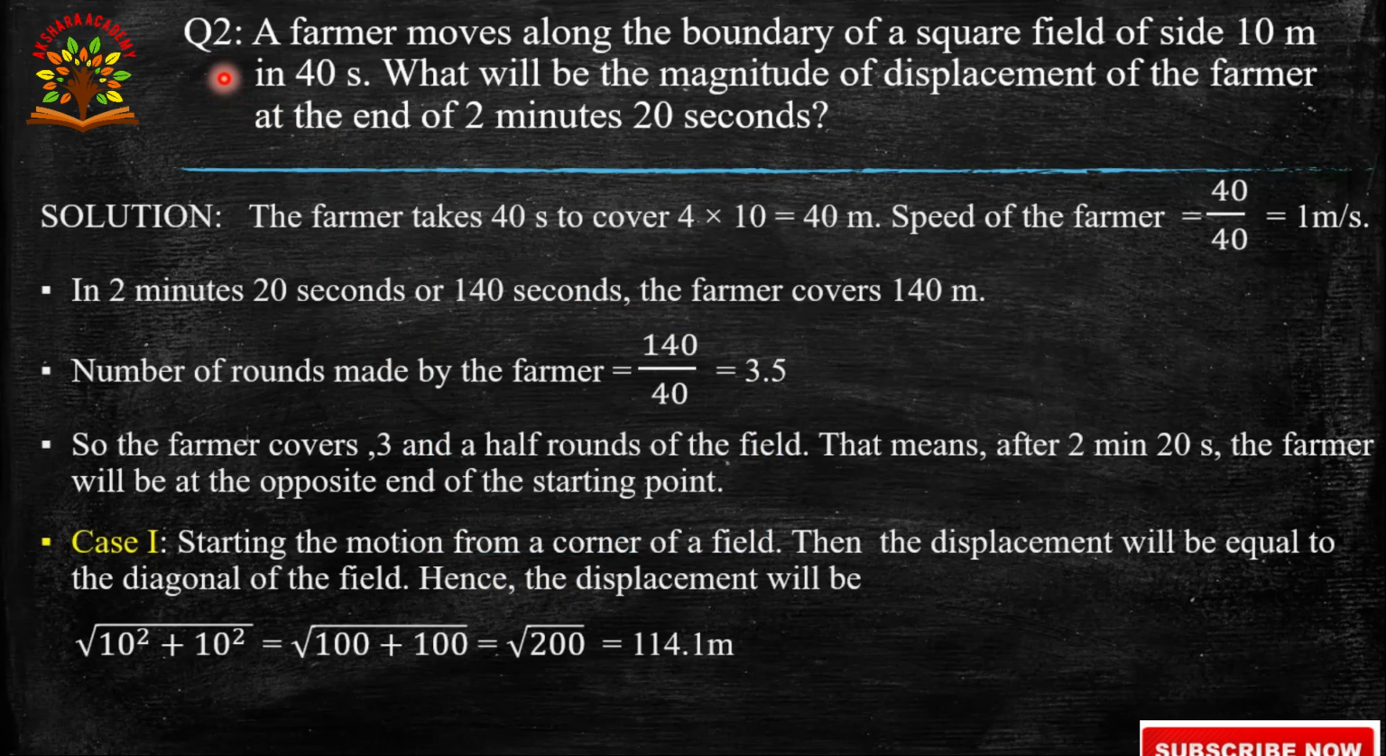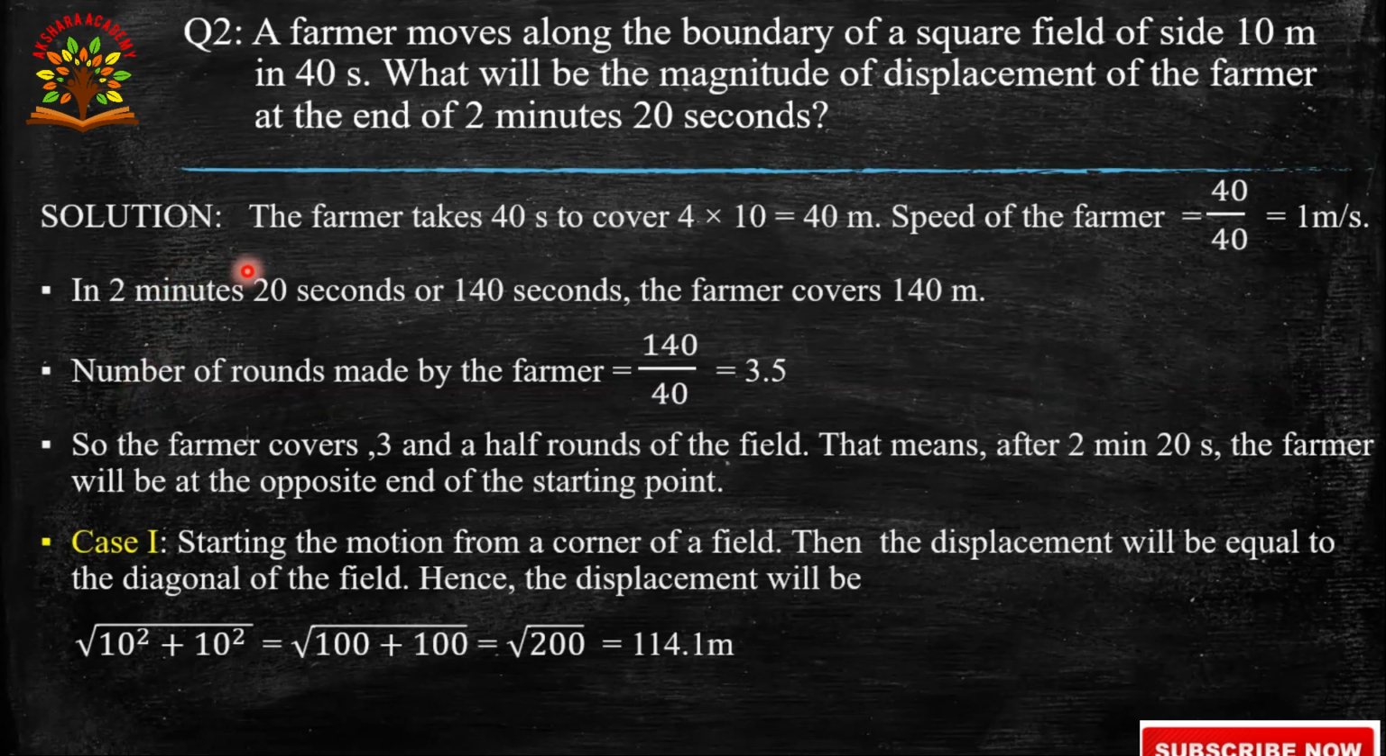Let us go for question number 2. A farmer moves along the boundary of a square field of side 10 meters, in 40 seconds. What will be the magnitude of displacement of the farmer at the end of 2 minutes 20 seconds? 2 minutes 20 seconds, converting into seconds: 2 minutes is 120 seconds, plus 20 seconds. The total time is 140 seconds.